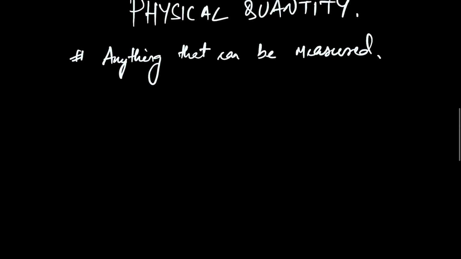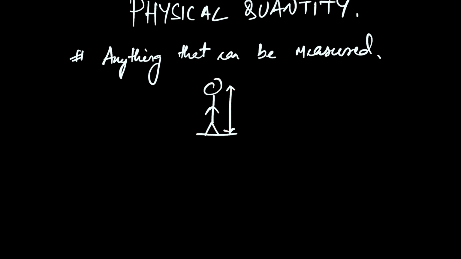Let's give an example. Say you want to find the height of your body. Your height, which is some kind of length, is a physical quantity. It's not you that is a physical quantity. It's the height of your body.